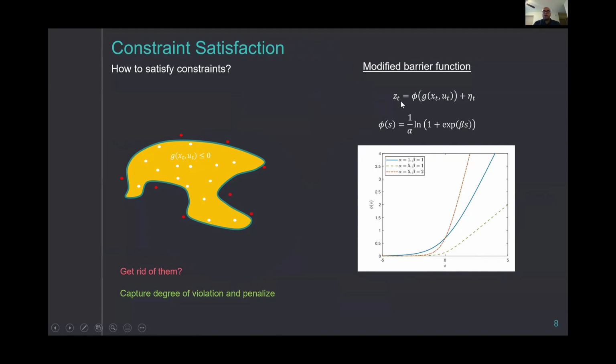So how do we capture that? It is through using a virtual measurement z with some additive noise, where this virtual measurement z is now incorporated into the particle filtering weighting procedure. And we use this to penalize the particles that violate the constraints.